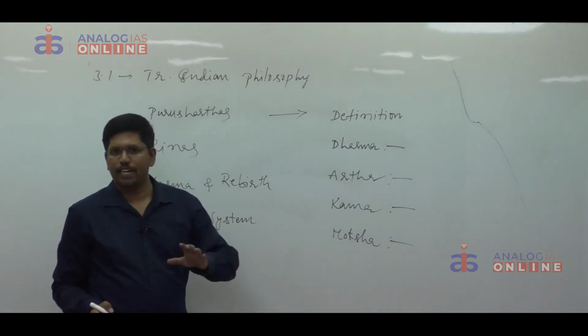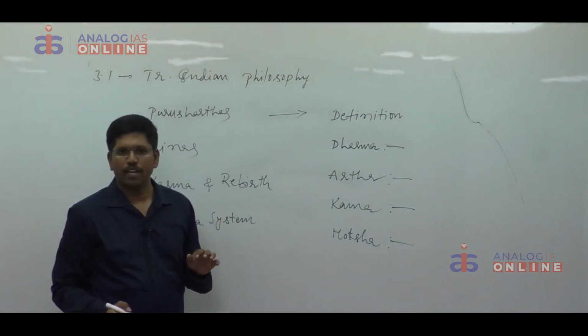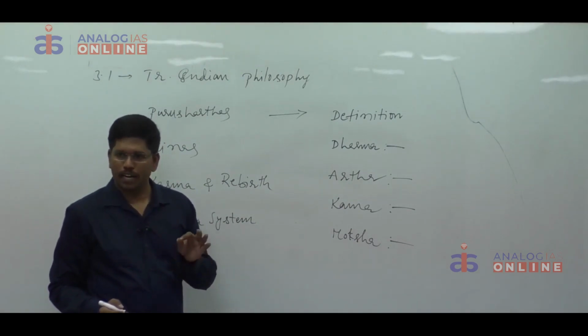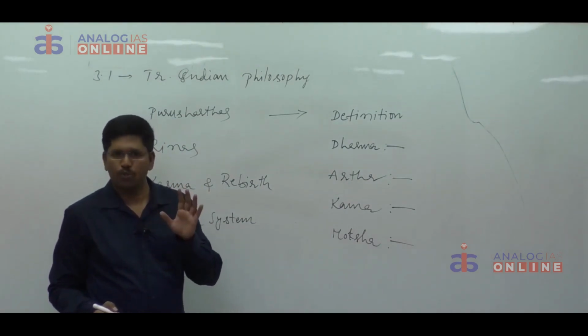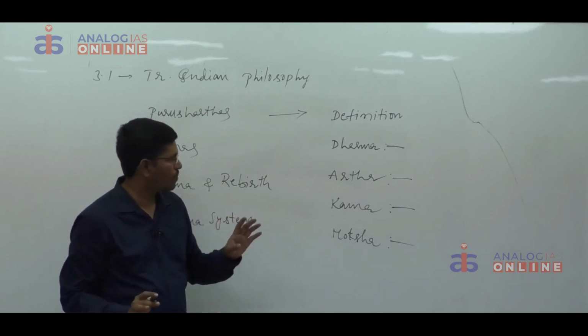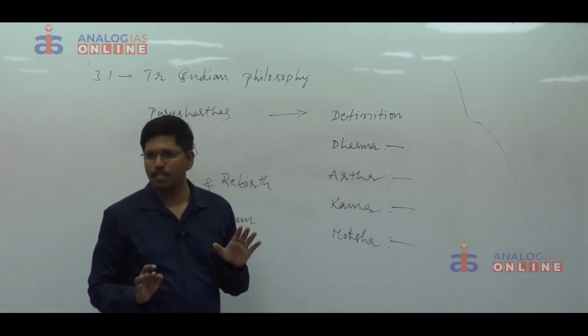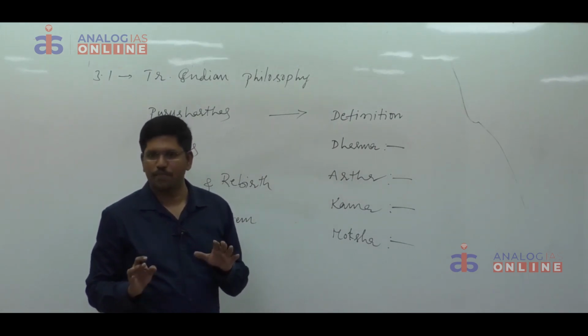Dharma stands for right action or righteousness. It determines what is right or what is wrong. It regulates future conduct of human beings. That's it. Artha stands for material prosperity. We require wealth for our survival.